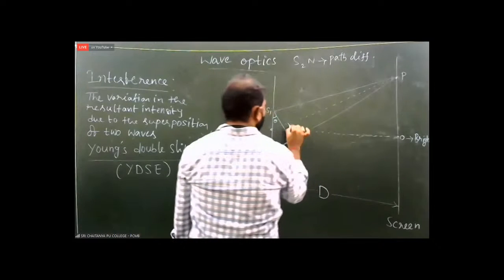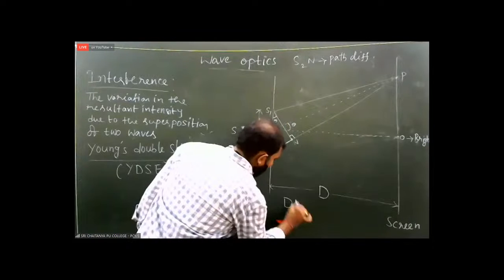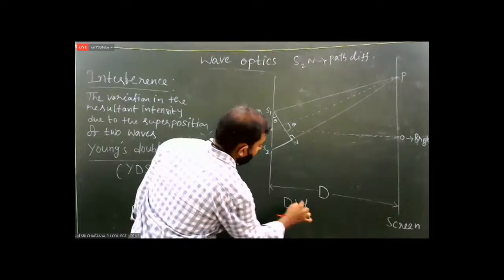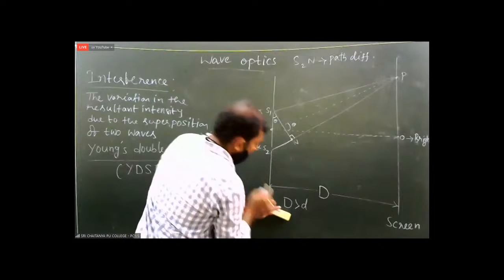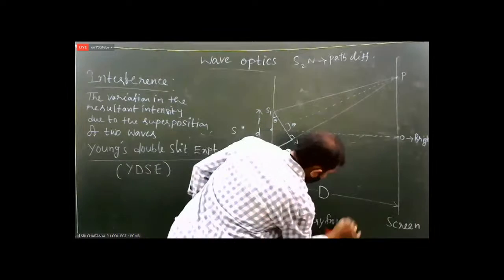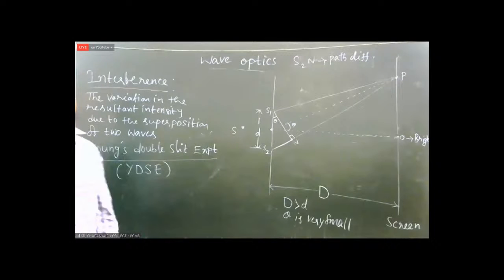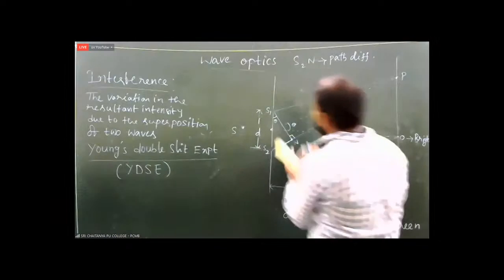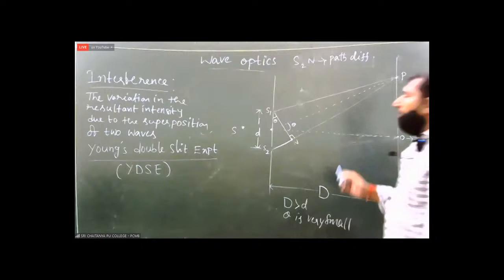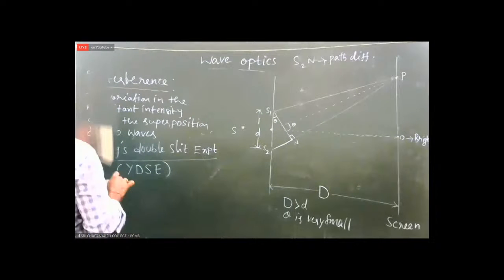It is also here making an angle theta. Here what condition is there? Capital D must be greater than small d, and theta is very small. This angle must be very small, because when D is more than small d, automatically theta becomes very small. Now, to get the brightness and darkness at any point,